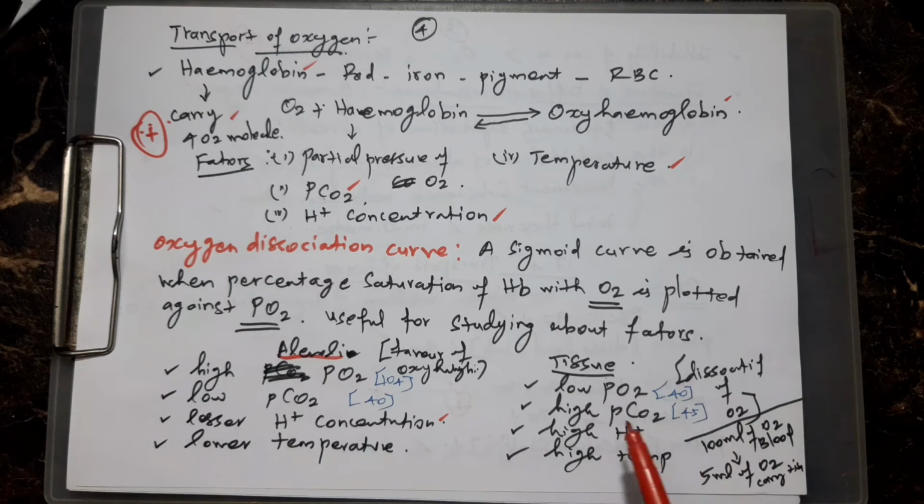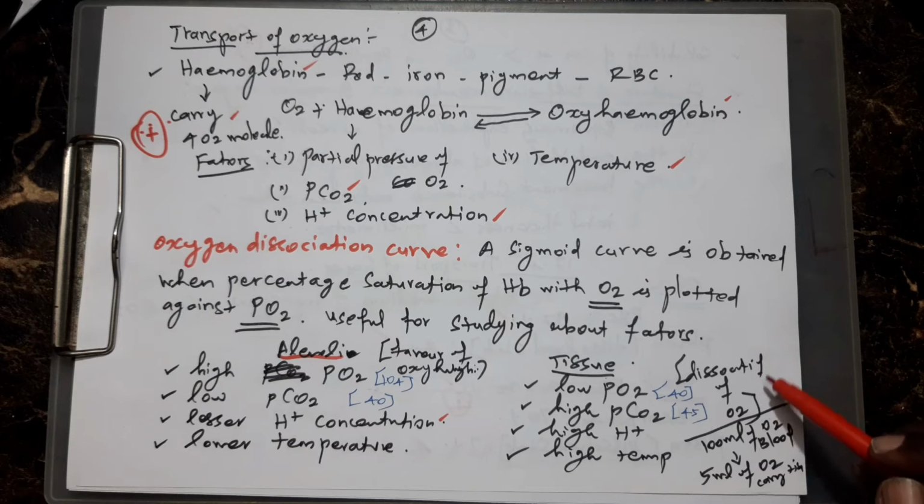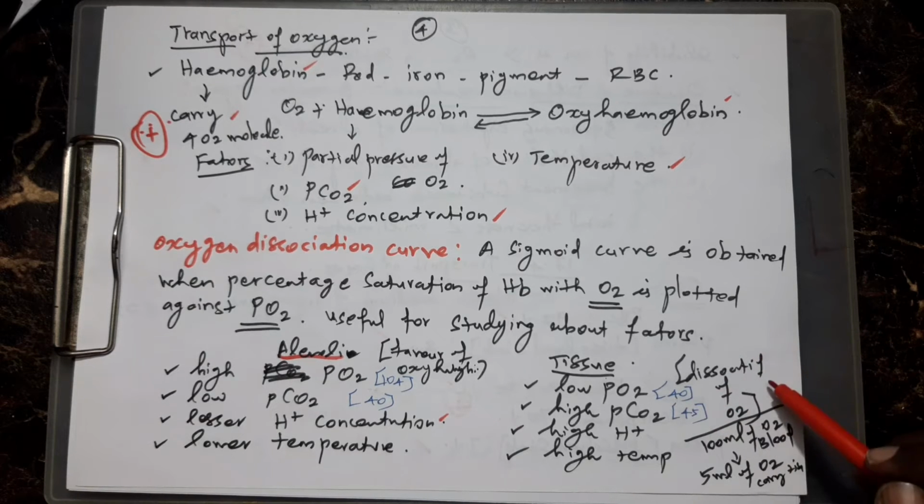Note down the pressures on both sides comparatively. The alveolar side favors the formation of oxyhemoglobin. The tissue side favors the dissociation of O2, because the tissue needs O2. After reaching the tissue, the oxyhemoglobin divides again into hemoglobin and O2, and the O2 is taken by the tissues.